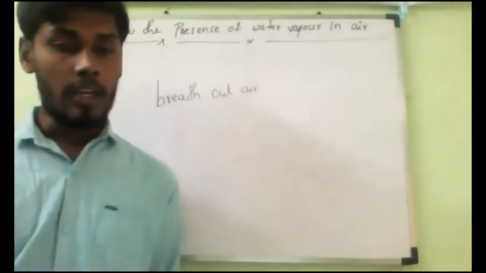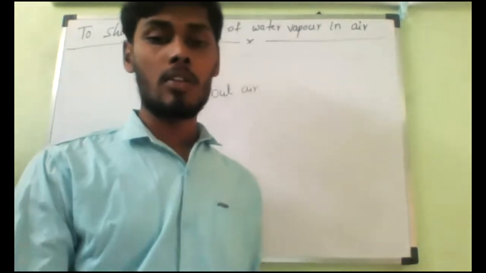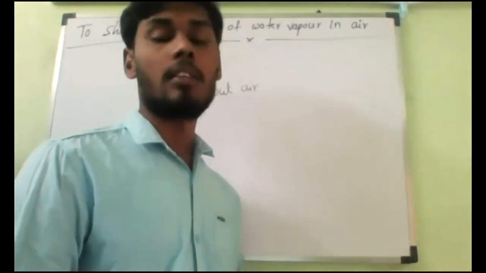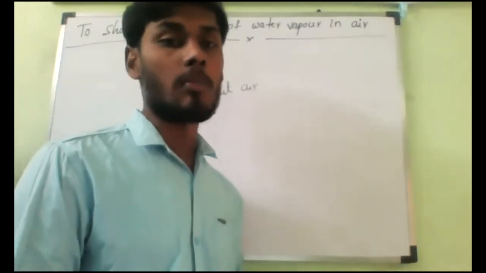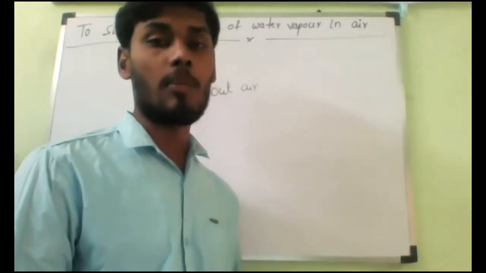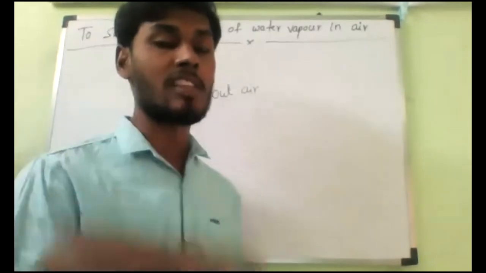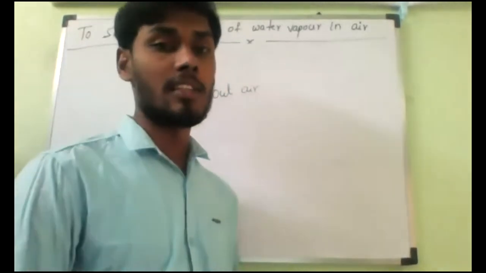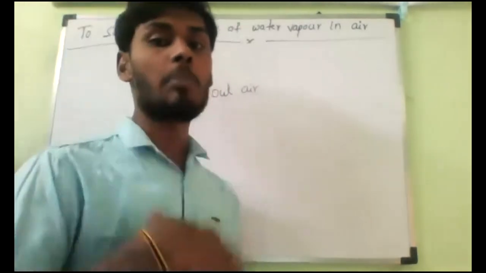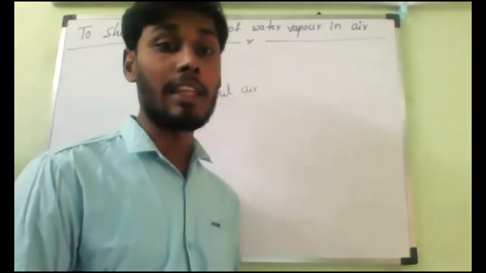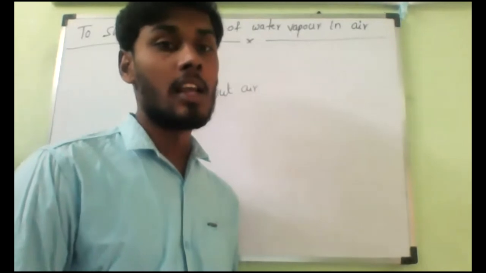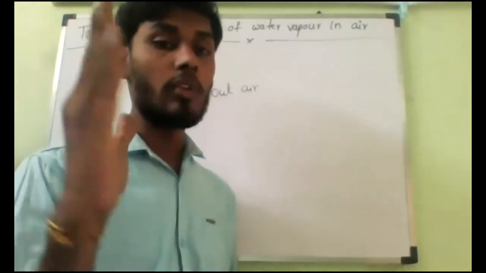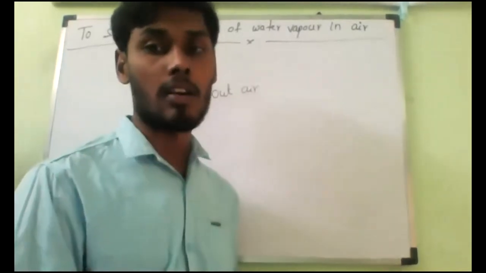Now, the experiment to verify that water vapor is present in the atmosphere. For that, we just have to take one steel tumbler, even a plastic bottle, put some well crushed ice into it, and wipe the tumbler from outside with a piece of clean dry cloth. We have to wipe the outside surface, because then only can we see the clear formation of water droplets.